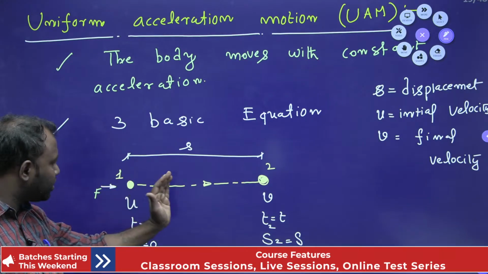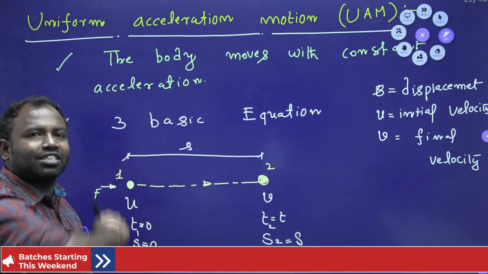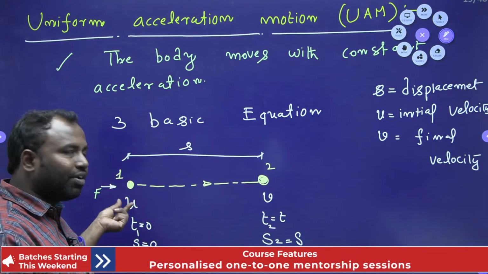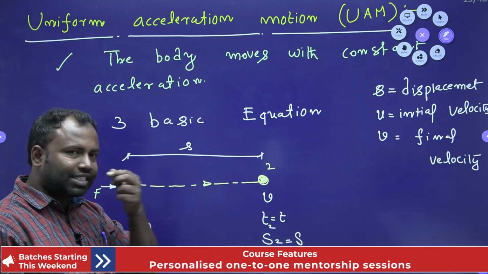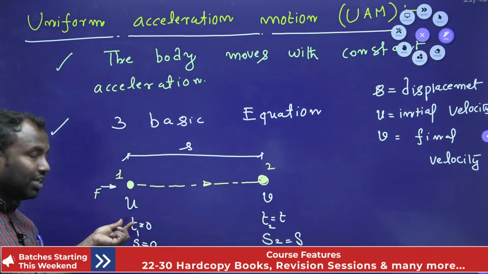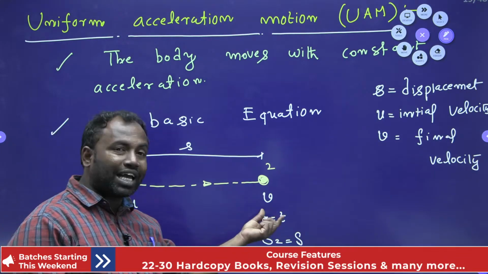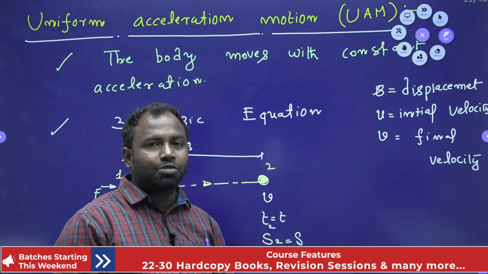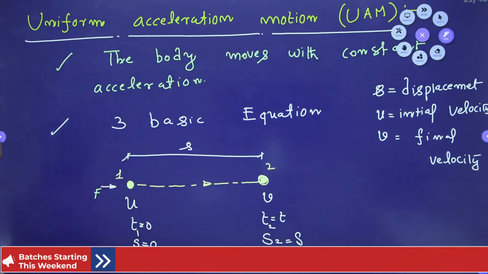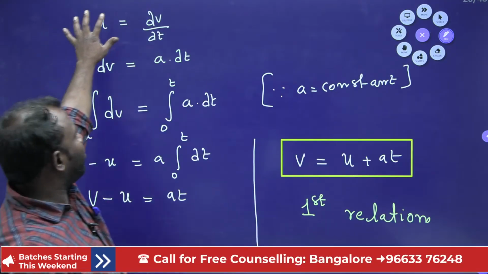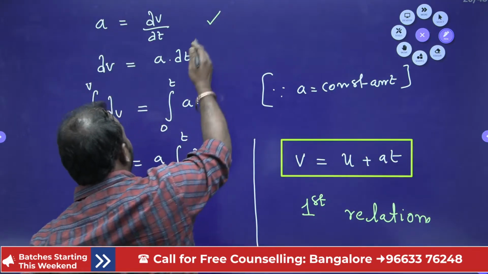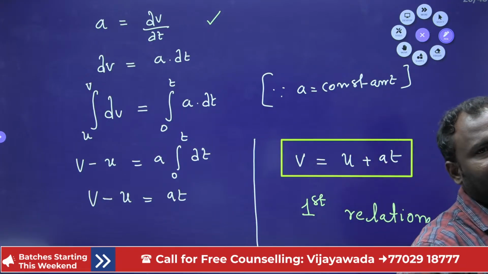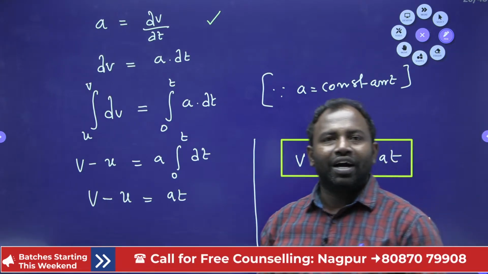Under the action of forces it is moving with certain velocity and reaches the second position, right? Now initially it has velocity u, finally it has velocity v, right? At t1 equal to 0 and t2 equal to time t. Now here s1 displacement is equal to 0 and here displacement is equal to s, yes, guys. Now from there I have taken the acceleration equation, from there I have derived this and I got the relation v equal to u plus at. Okay, guys, hope you understand, right?